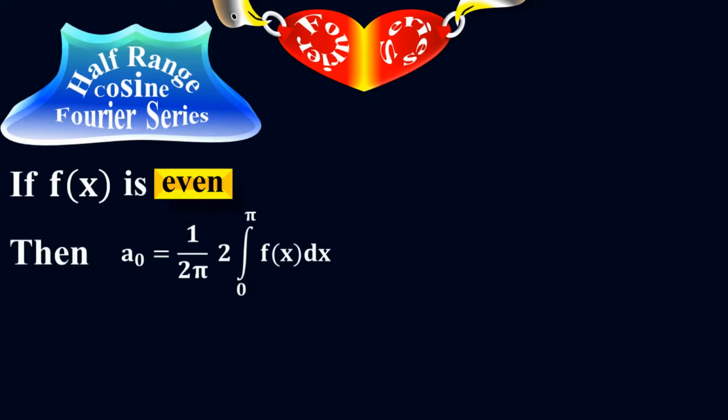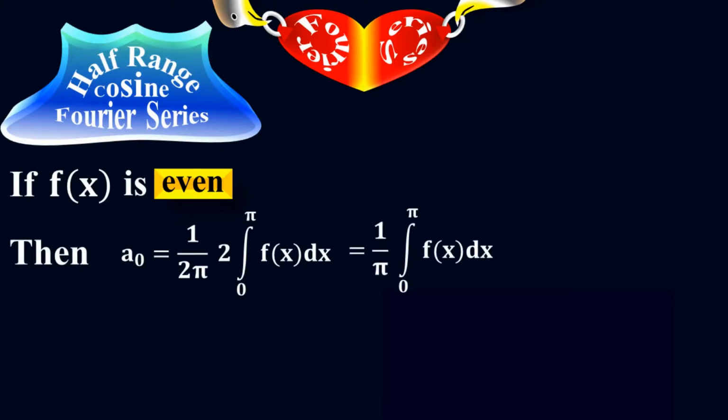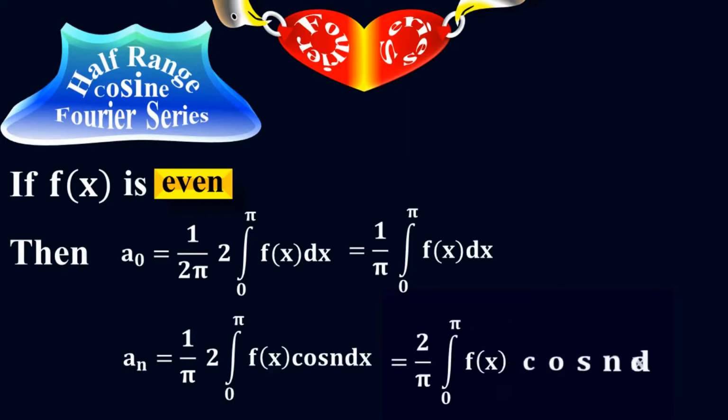Half-range cosine Fourier series. What is half-range cosine Fourier series? If the periodic function f of x is even, then I have the value for a sub naught, which equals 1 over pi times the integral of f of x dx. Similarly, I have a sub n equals 1 over pi into 2 times the integral of f of x times cosine nx dx, which equals 2 over pi into the integral of f of x times cosine nx dx.